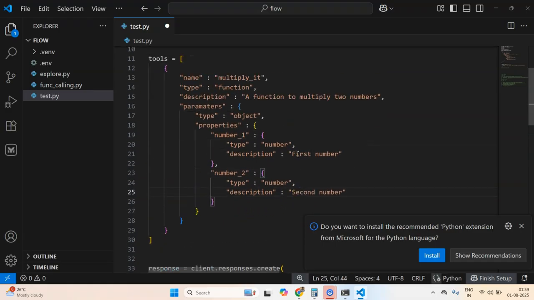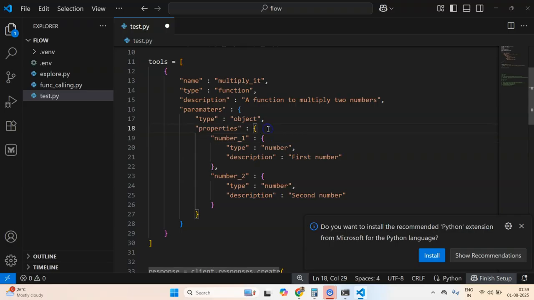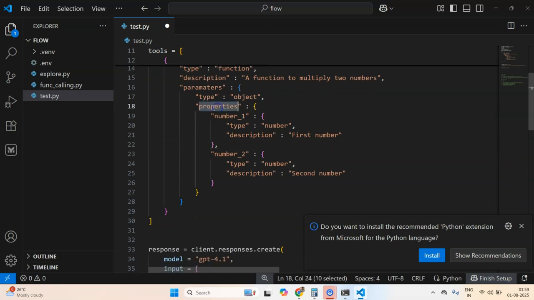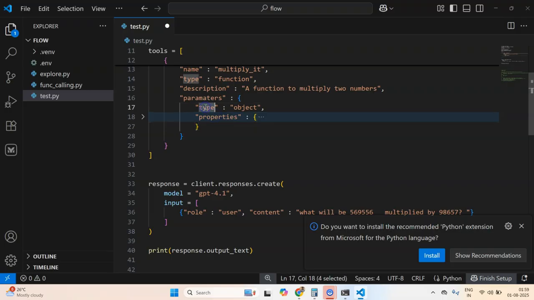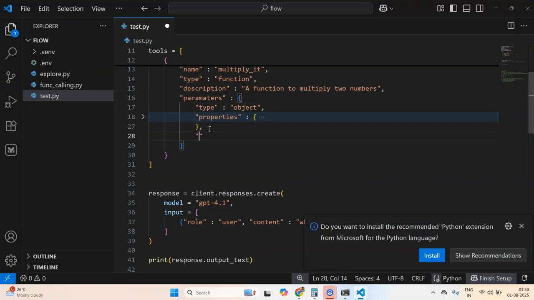Now these descriptions are very important, and the reason is that in the backend, what OpenAI will do is create a textual representation from this schema and send it to the model. Okay, so let's minimize this. So we have parameters, type, properties, and then I will have to pass one more key, which is required, which means I'm saying I need both of the numbers required here.